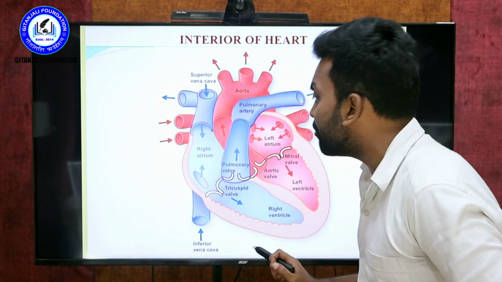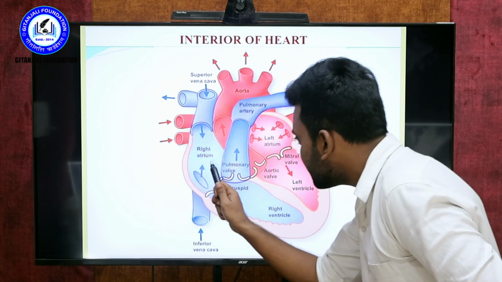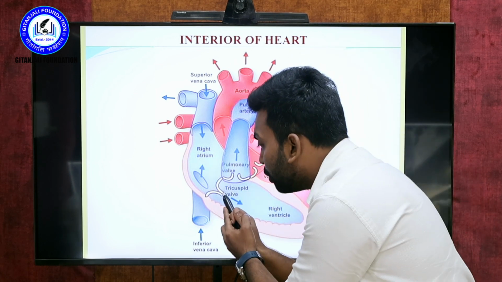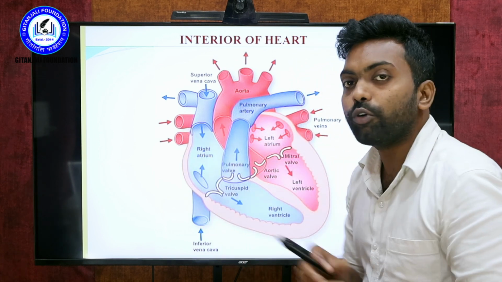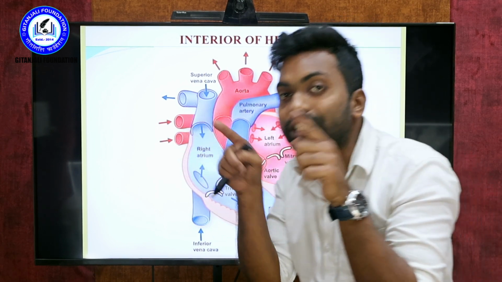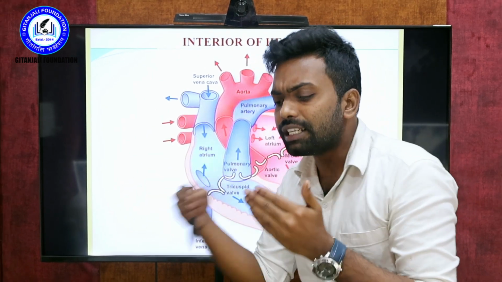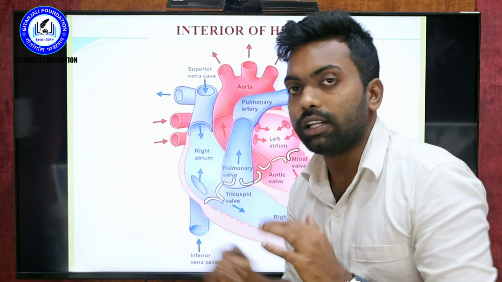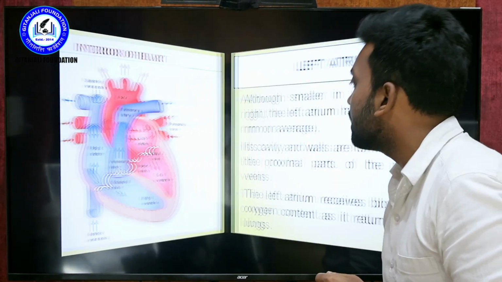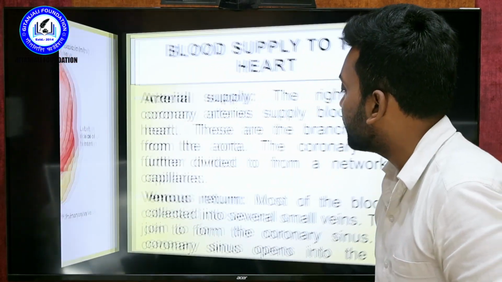As I said, what is the main function of these walls? You see here, from the right atrium the blood flow is going to here. Once the blood has filled from here to here, it has to close. If it is still open, then some blood function is going to be damaged. The same thing: when the blood flows to the next chamber, the walls must be in the closed position. When the blood flow is happening, the walls must be in the open position. So this is an automatic process that must be done by the walls. If the walls are correct, then the function will be good. So that is the main function of the walls, and those are the 4 walls we can see in the heart. This is the actual gross section where we can see.